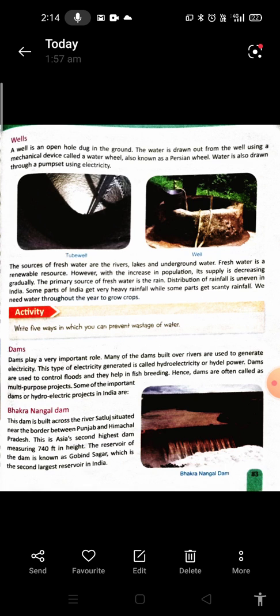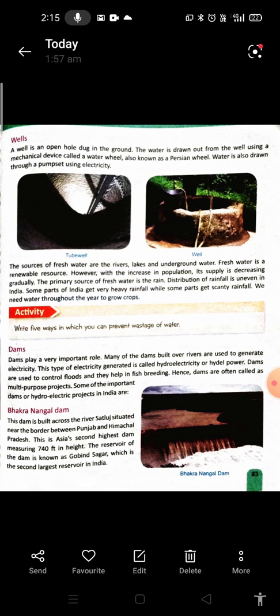Next is the Sardar Sarovar Dam. This dam is built across the river Narmada in Gujarat. The dam irrigates drought-prone areas of Kutch and Saurashtra. Nagarjuna Sagar Dam is another dam. This dam is built across the river Krishna in Andhra Pradesh. This is the largest dam in the world built using stones and bricks. The dam provides water for irrigation to a few districts in Andhra Pradesh.